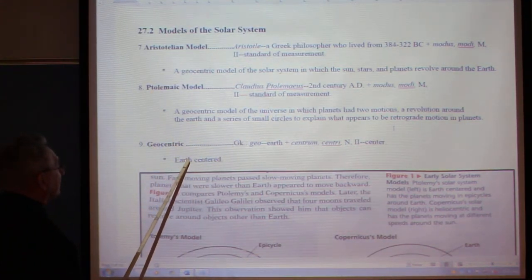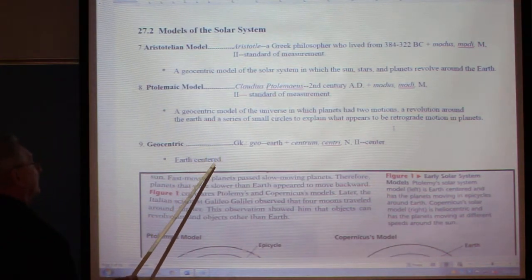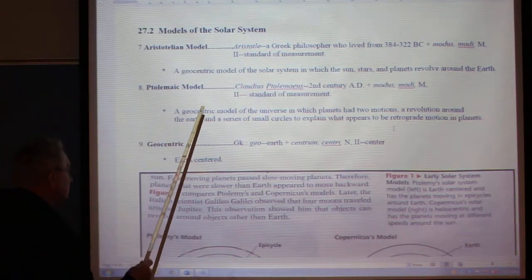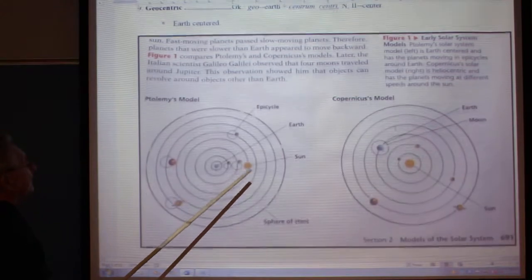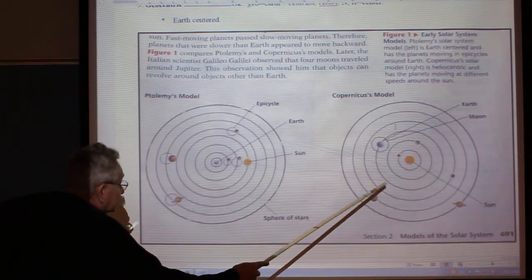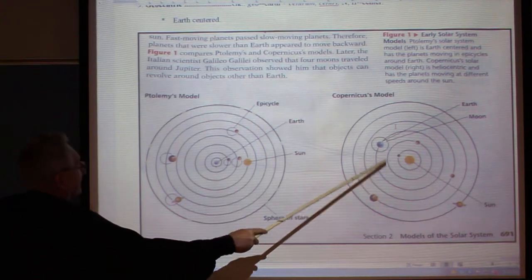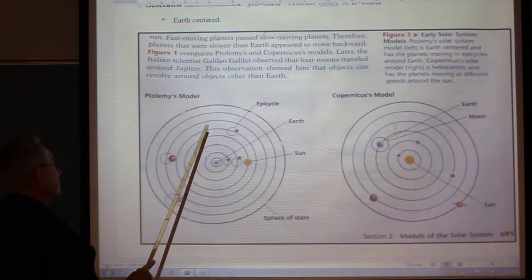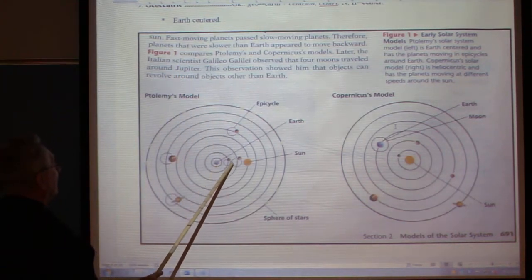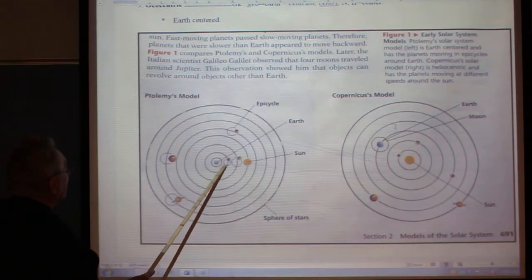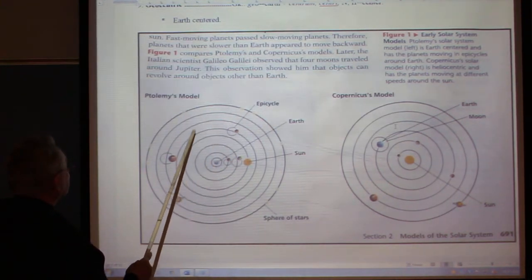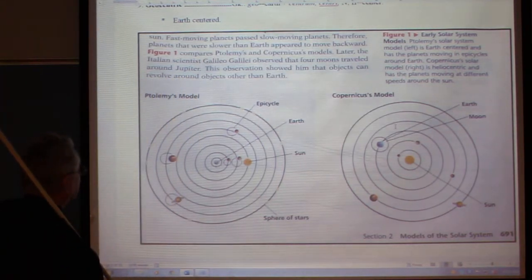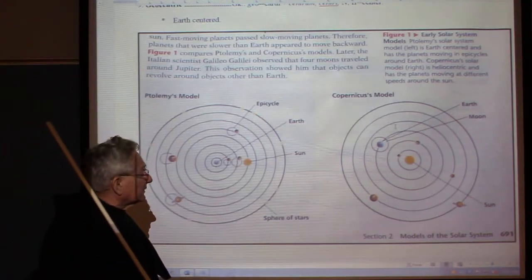Geocentric is another one, Earth-centered. So this really goes all the way to change these two because they don't seem to quite answer the question. So let's look at this picture though. The Copernican model is a heliocentric model. These two are geocentric models. So the Aristotelian and Ptolemaic are geocentric, and you can see the Earth in the center with the Sun going around it. And to get these things with retrograde motions, they made little artificial, what they called epicycles. And that explained at least what they observed.